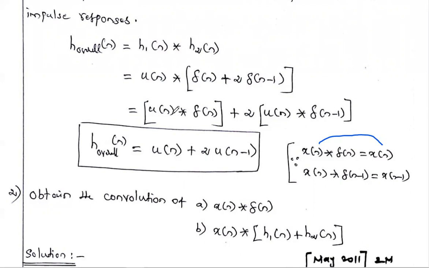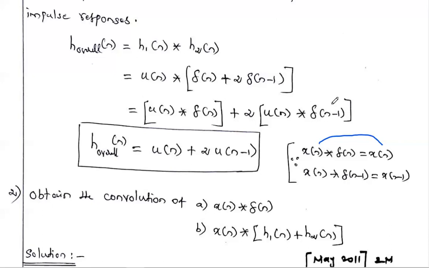According to this property, u of n is in the place of x of n, so u of n convolution with del of n, the answer is u of n only. Then plus 2 into u of n convolution with del of n minus 1. What is del of n minus 1?